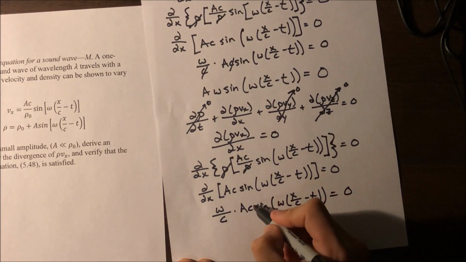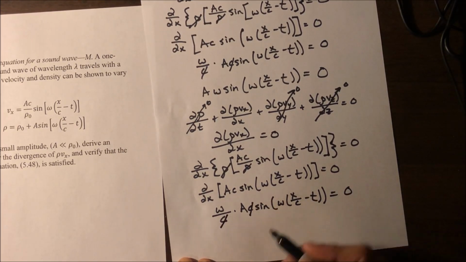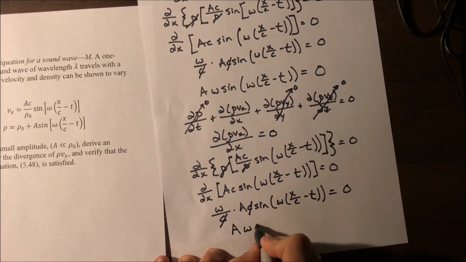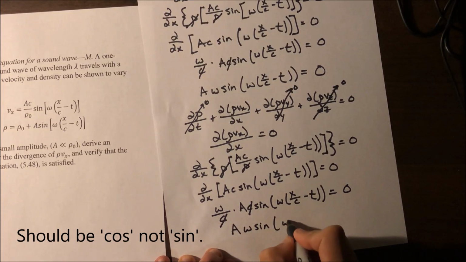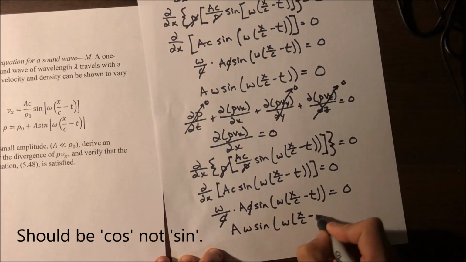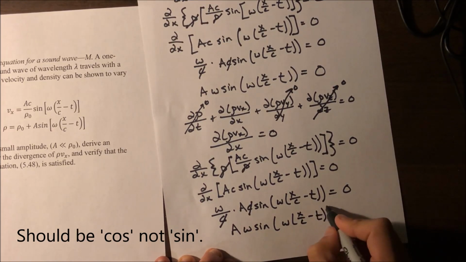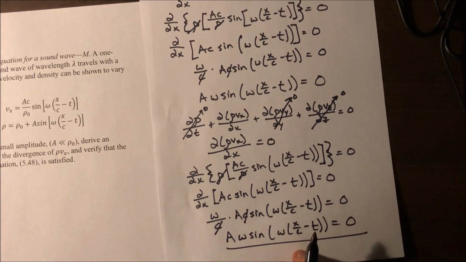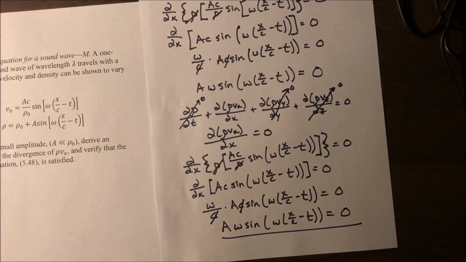Right away we can see that the c's cancel out, giving us the equation A omega sine of omega x over c minus t equals 0. This right here is the final equation that we get out when verifying the continuity equation.